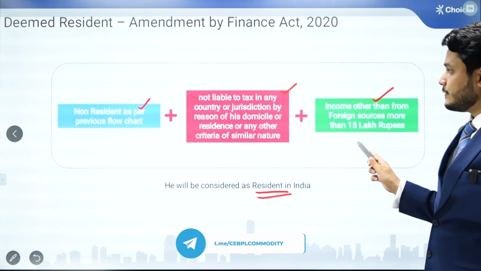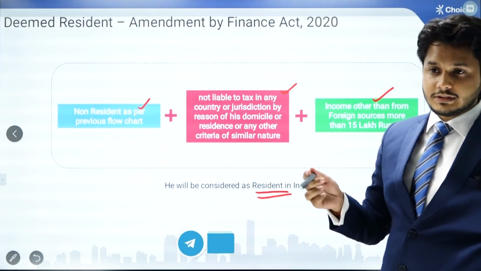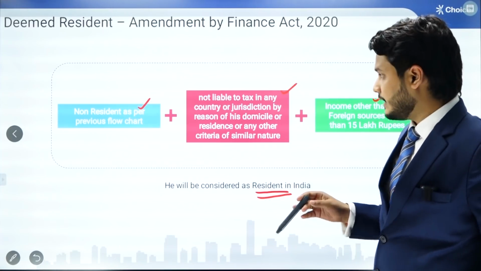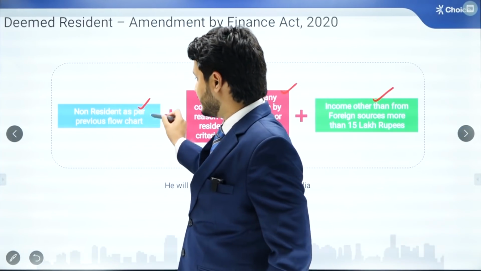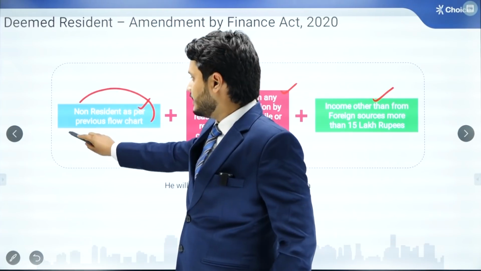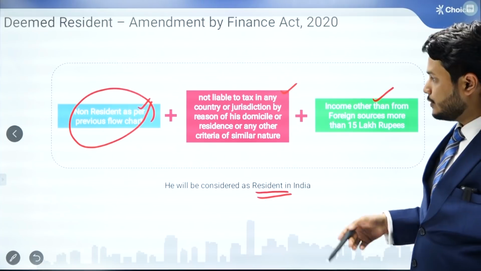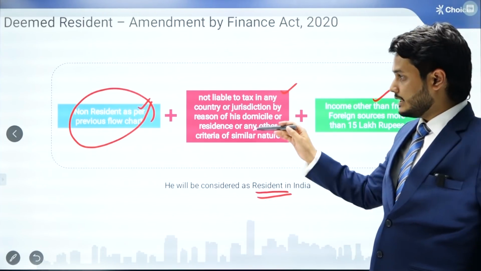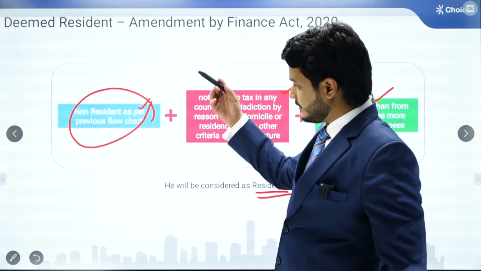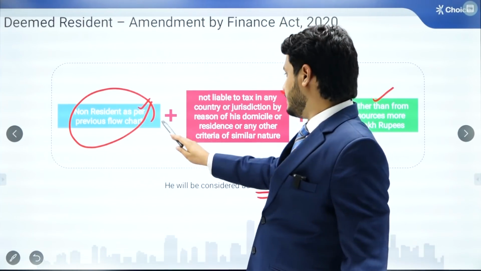A classic example of this is a YouTuber who is making traveling vlogs and who becomes a resident as per the previous flow chart, considering the number of days condition, that he has not stayed for 182 days or more during the previous financial year. So he will be a non-resident as per the previous flow chart and other conditions also.